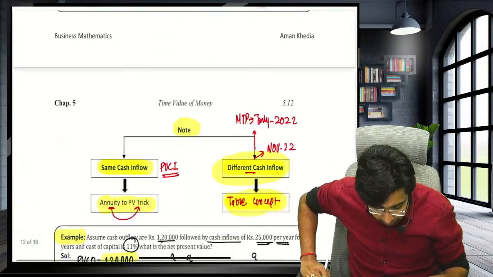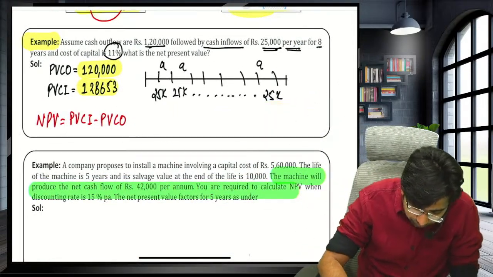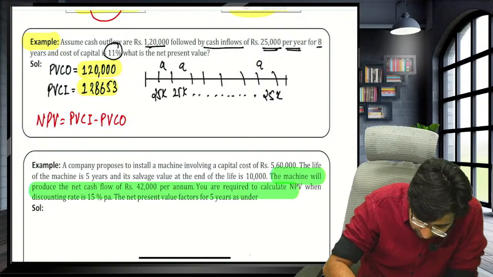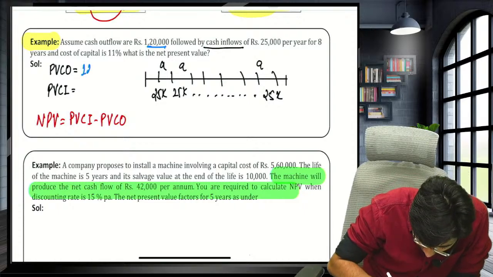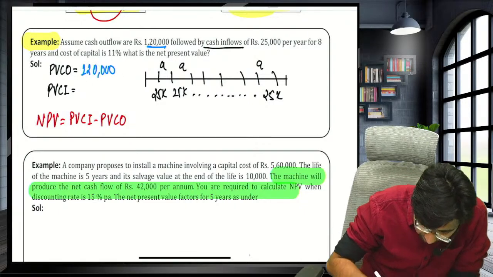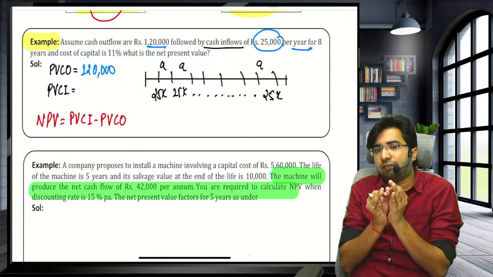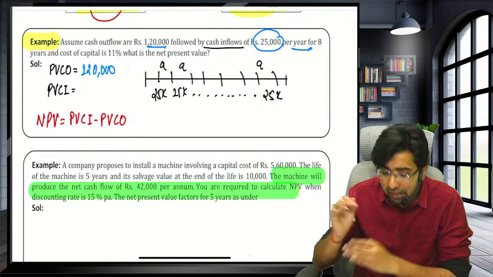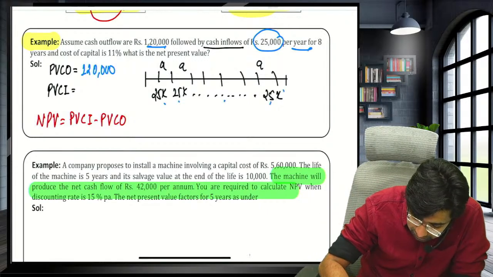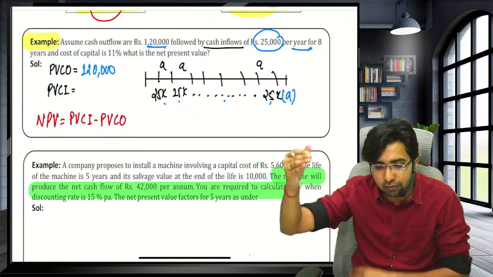So now let's look at this question with one example. Let's calculate this question. The question is saying: assume the present value of cash outflow is 1,20,000 rupees. And you will get 25,000 per year for the next 8 years. 25,000, 25,000, 25,000. Guys, can I say this is an annuity? This is a regular payment or any kind of regular receipt.